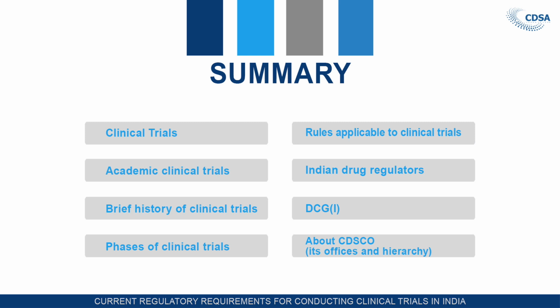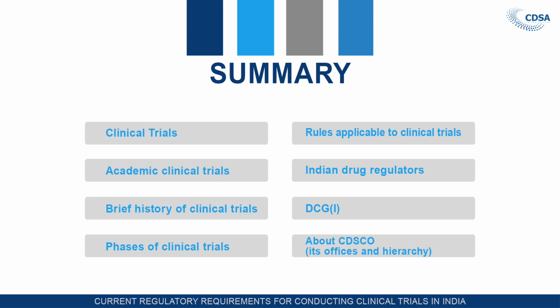Pharmacodynamic is related to what the drug does to the body, pharmacokinetic is what happens to the drug, and the objective is to determine safety and efficacy. For academic clinical trials, there are four things to keep in mind: it is with an approved drug, for the purpose of research, not for marketing or commercial purpose, and these are initiated by academic or research institutions.